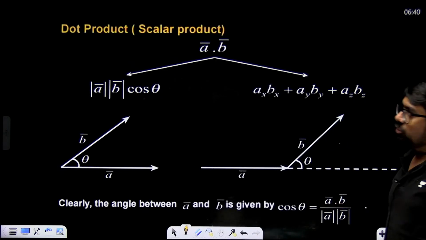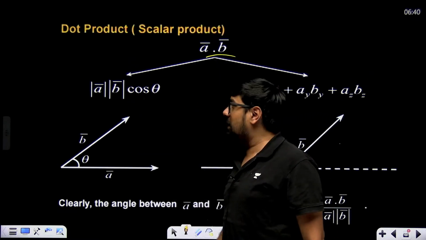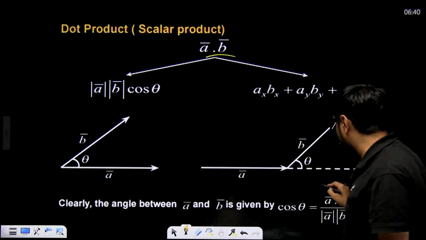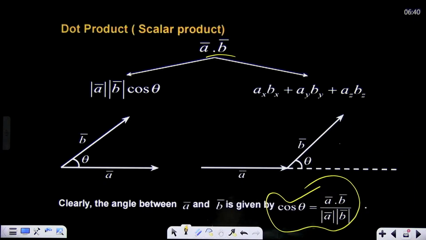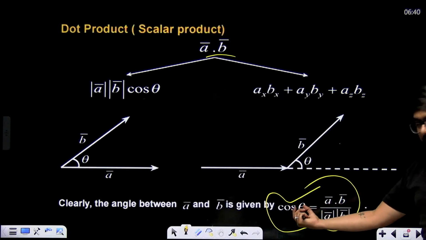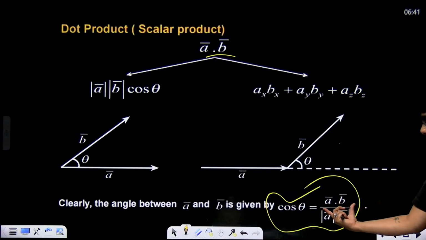Dot product A dot B is magnitude of A multiplied with magnitude of B cos theta, and the angle between two vectors is A dot B divided by magnitude of A into magnitude of B. Okay, remember this thing. That means the angle between two vectors is vector A dot vector B divided by magnitude of A magnitude of B.